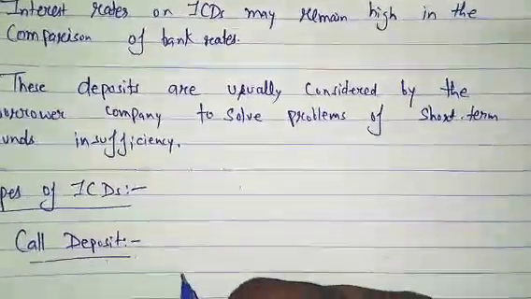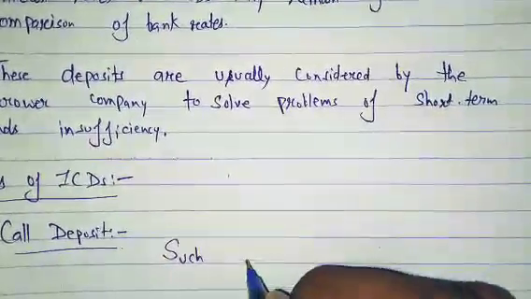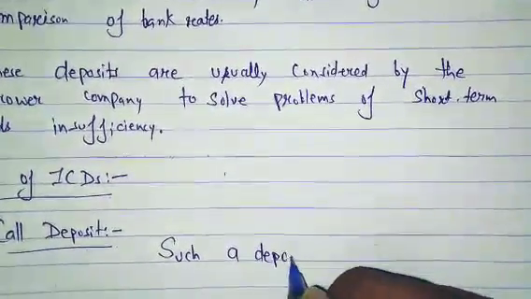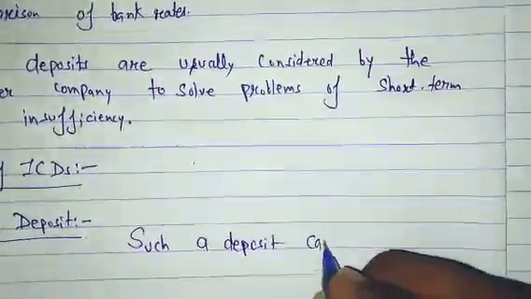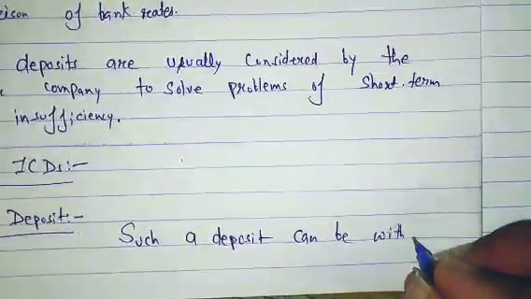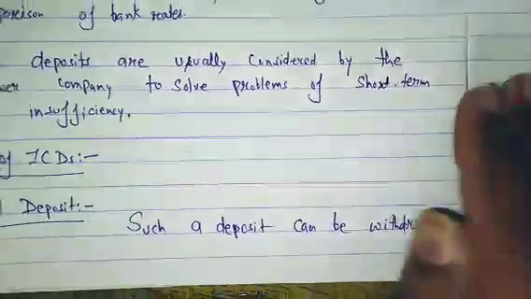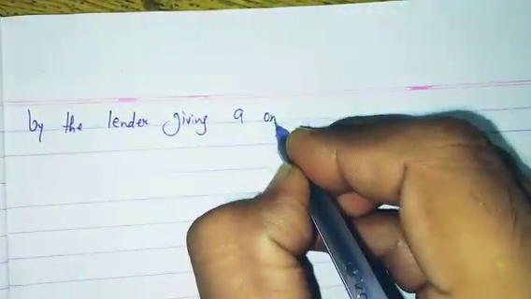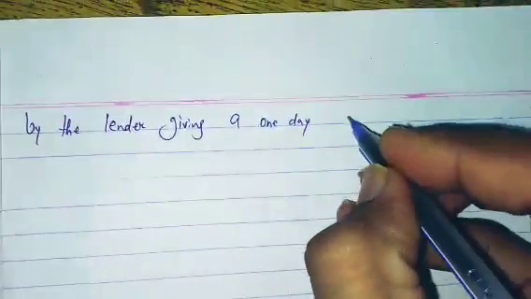So here you can write about that. Such a deposit can be withdrawn by the lender giving a 1 day notice.